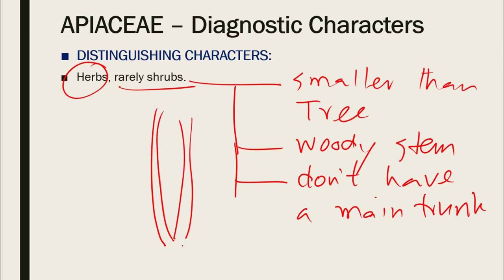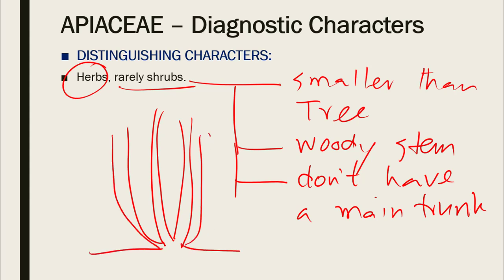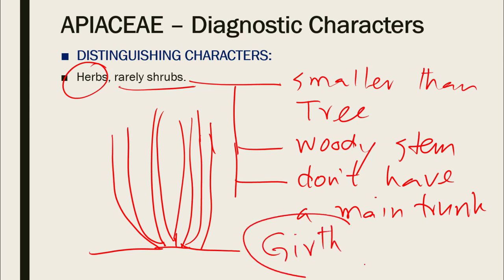So you will find many shrubs have many stems arising from the ground level, and most of these stems have the same girth, the same thickness. So this is a very handy feature when identifying shrubs.